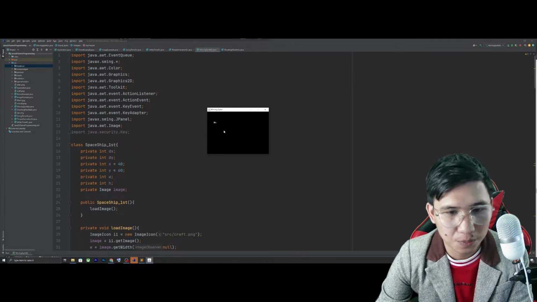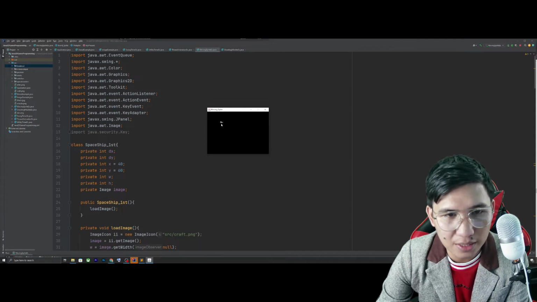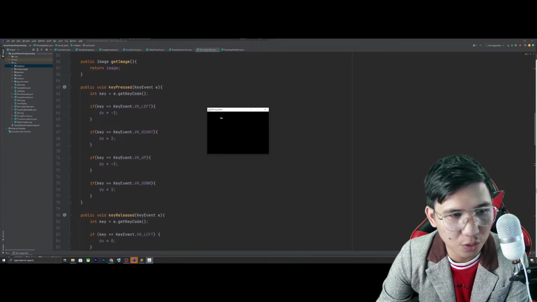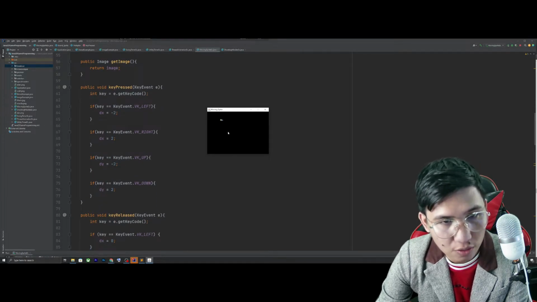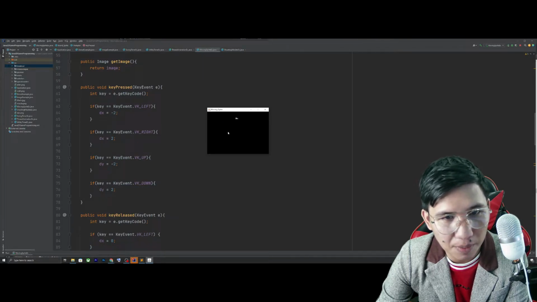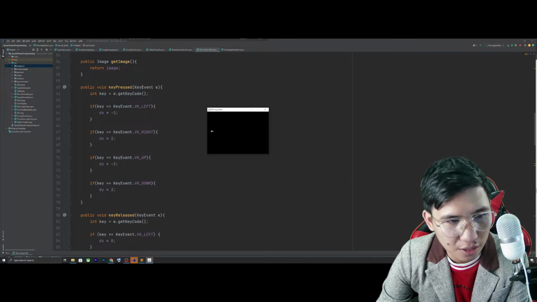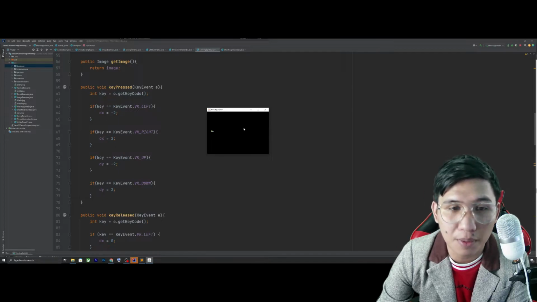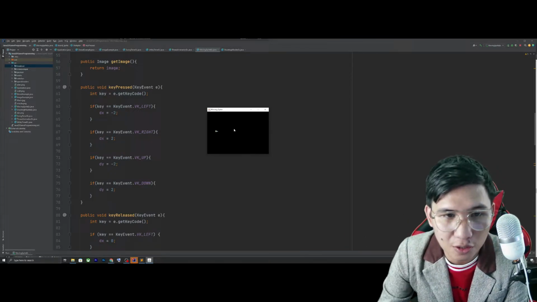Ito. So, if we will try to move the spaceship, ang movement niya is every 2 units. Ayan o. Kasi, sinet natin yan na once we key press, 2 units ang movement niyan. So, kung gusto mong mabagal ang pag-andar niyan, i-set po to up to like 1 for example, or 0 point something, para 0 point something pixels yung movement niya. Ganun siya. Ayan na.